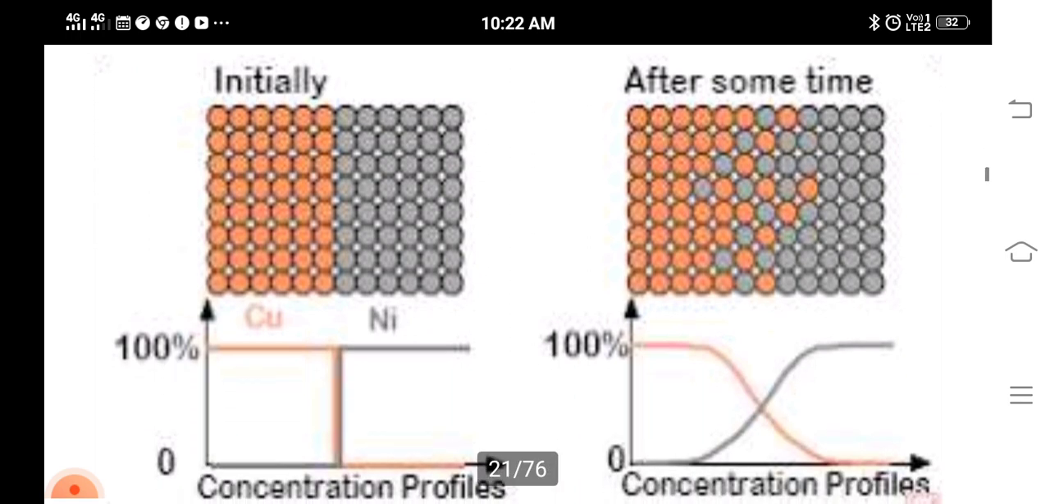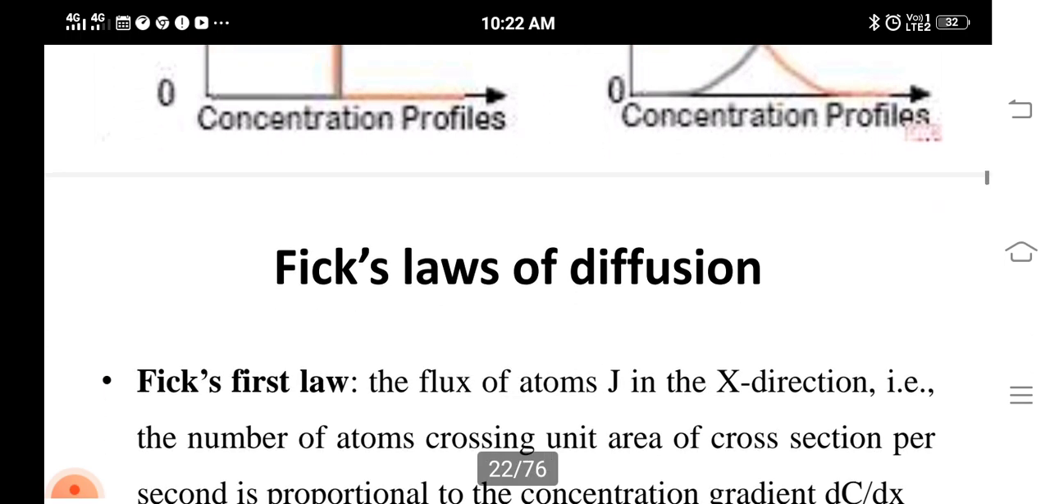Here we can see the concentration profiles. Initially, copper is 50% and nickel is 50%. But after some time, after diffusion takes place, we can see the concentration profile has changed. Here the copper is diffused into nickel and nickel is diffused into copper. This is called diffusion.